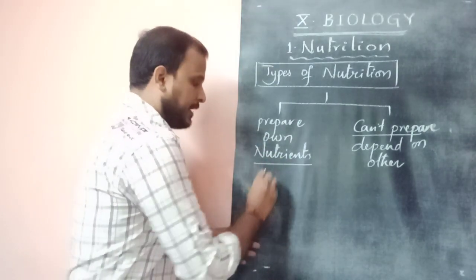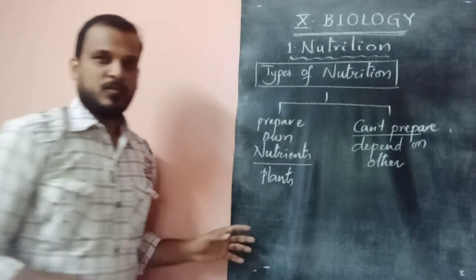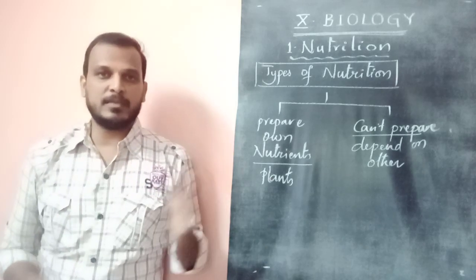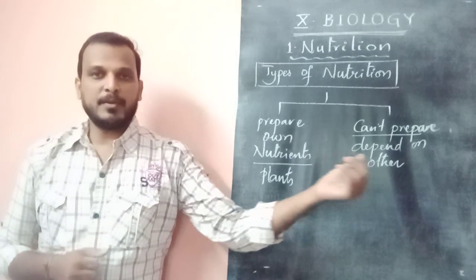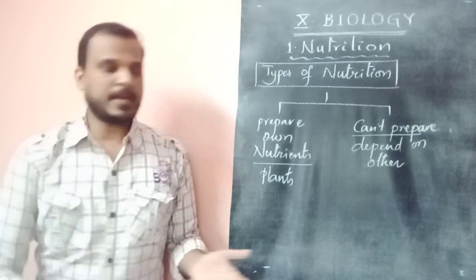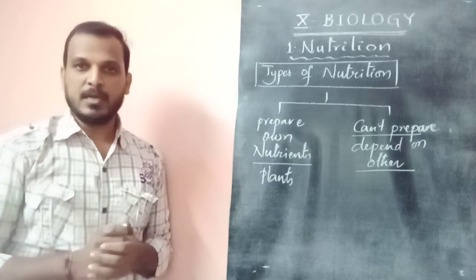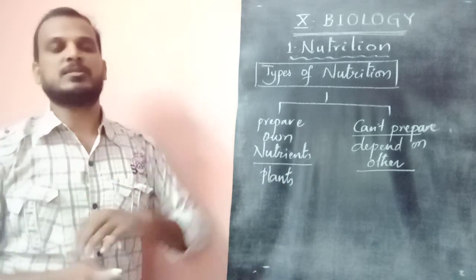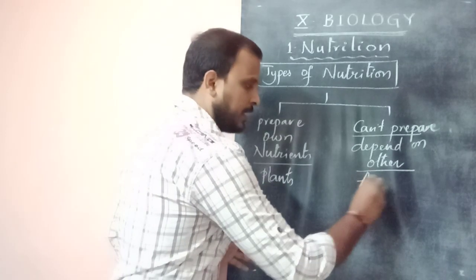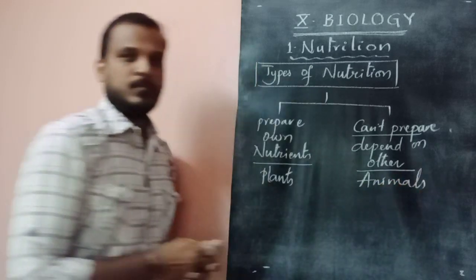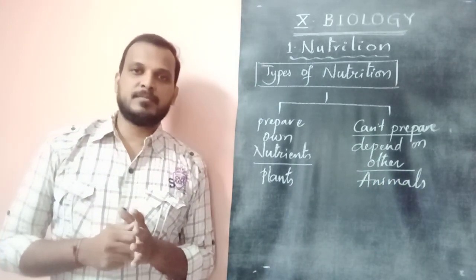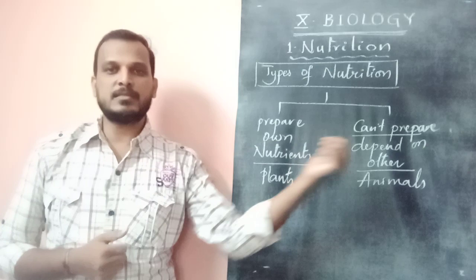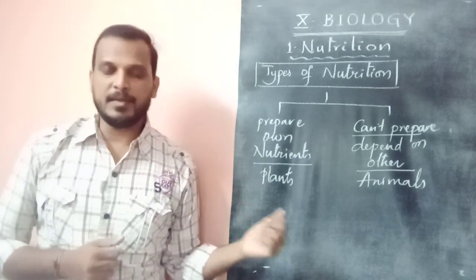If you see, plants can prepare their own nutrients and supply them to the body to fulfill all their needs. Coming to the second category, those that cannot prepare their own nutrients depend on other organisms, like other plants and other animals, to get the nutrients and supply them to the body. What are the examples? All animals. So organisms are classified based on the type of nutrition they follow. They prepare their own nutrients, or they cannot prepare them and depend on others. Here, plants and animals.